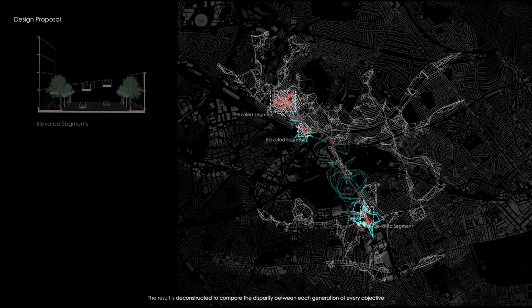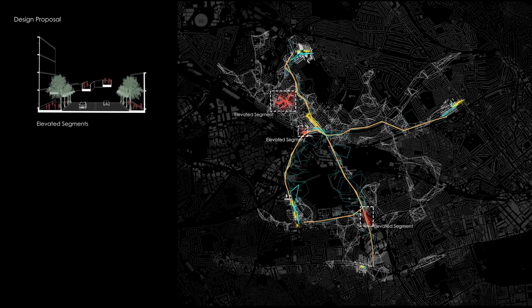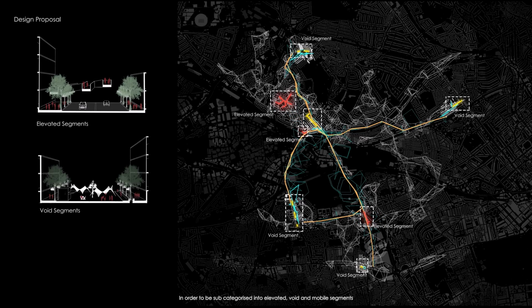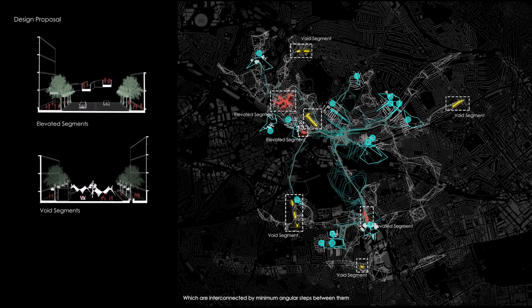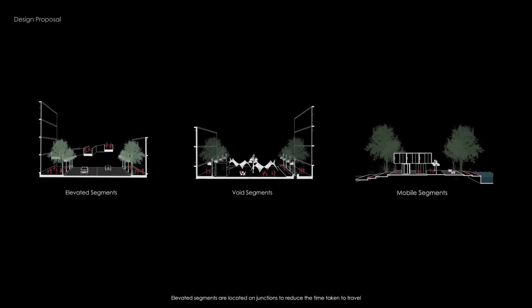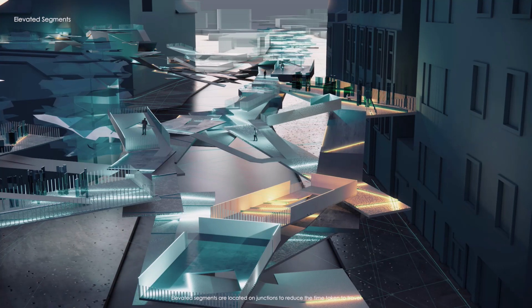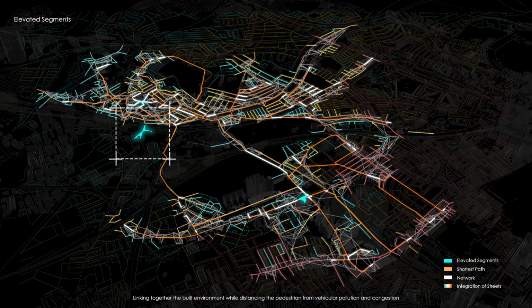The result is deconstructed to compare the disparity between each generation of every objective in order to be subcategorized into elevated, void, and mobile segments, which are interconnected by minimum angular steps between them. Elevated segments are located on junctions to reduce the time taken to travel, linking together the built environment while distancing the pedestrian from vehicular pollution and congestion.